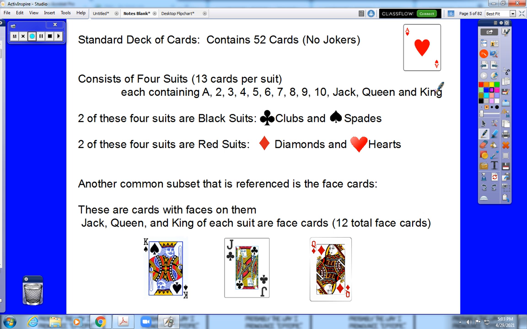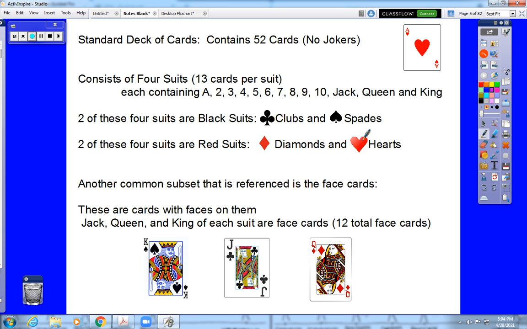2 of these suits, so a total of 26 cards, are black cards because the clubs and the spades, which these are the symbols for clubs and spades, are black suits. The other 2 are red suits, diamonds and hearts. Okay, that is a standard deck of cards.